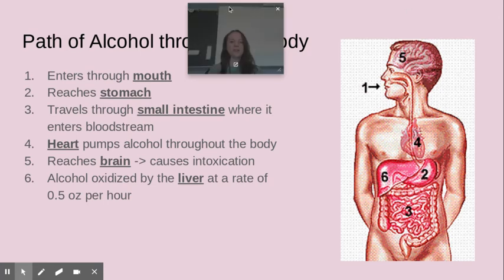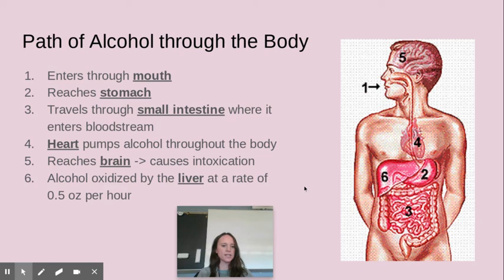All right, so alcohol enters the body through the mouth, usually. It travels through the GI tract down to the stomach and then into the small intestine, and that's where it can get into the bloodstream. Your small intestine is made up of epithelial cells, which kind of look like fingers. So there's a lot of surface area on those cells where alcohol can pass over the membrane into the bloodstream. So that's why it's the small intestine where it can enter the bloodstream, where eventually it'll make its way to the heart, and then your heart pumps your blood throughout your body. So alcohol can get anywhere at that point, including the brain.